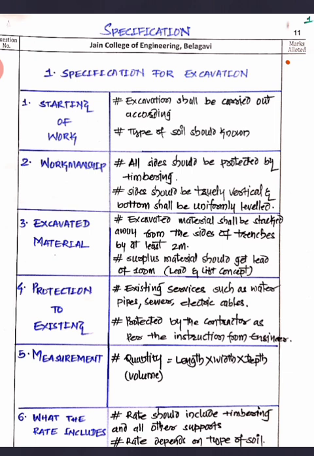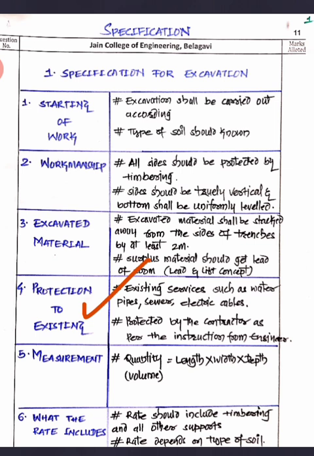Then the next is protection work. As I said, you have to make sure about whatever existing work there is. Existing work means, suppose you have pipelines, sewer lines, electric cables. You have to make sure you protect those existing works. Then after protecting, you are supposed to start the work. Whatever protection work is done will be directly related to the contractor.